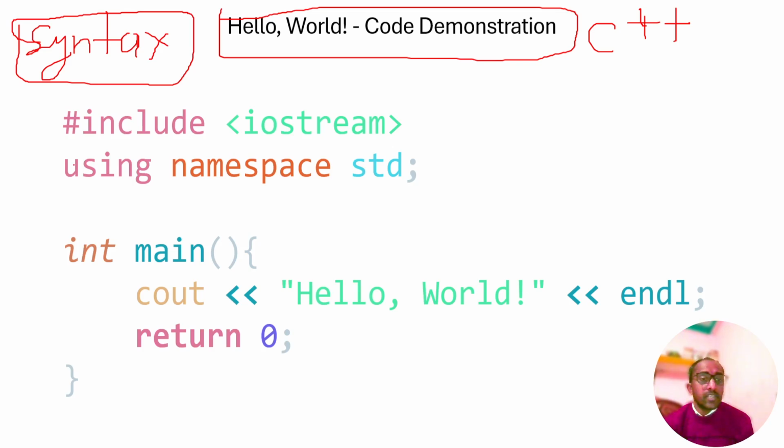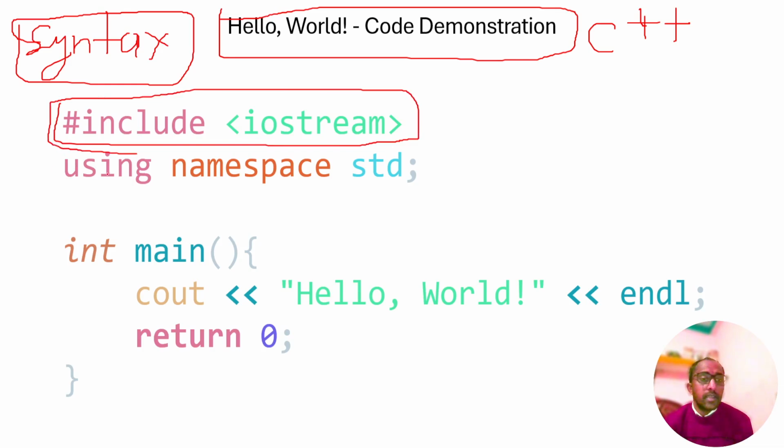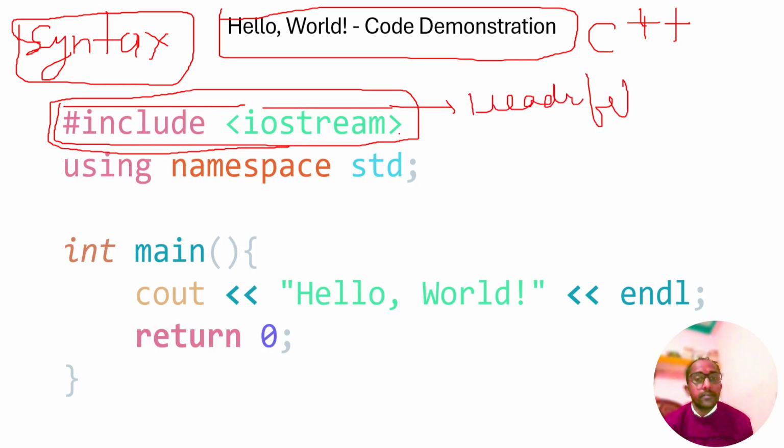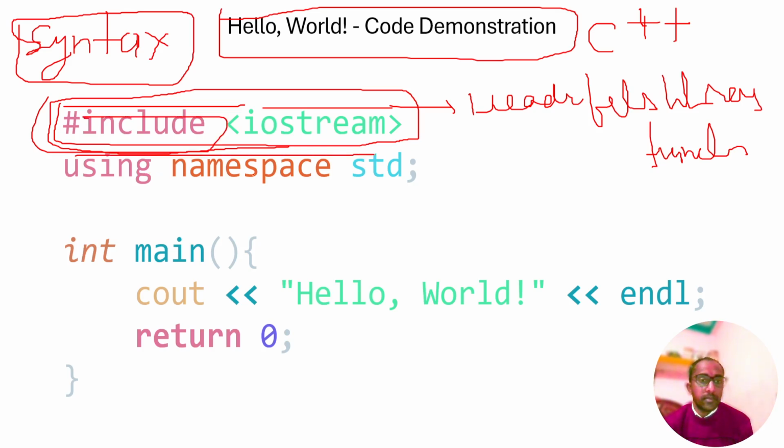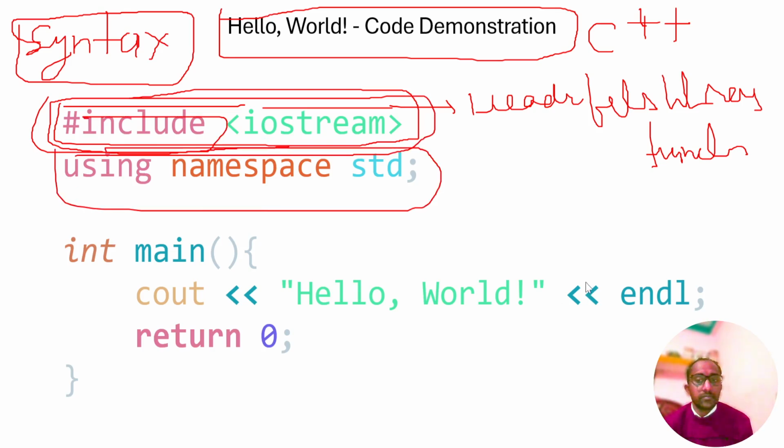Just like we use header files, these are the preprocessor directives, header files, library functions, and using namespace std. These are the syntax: int main, cout, Hello World, endl, return 0.